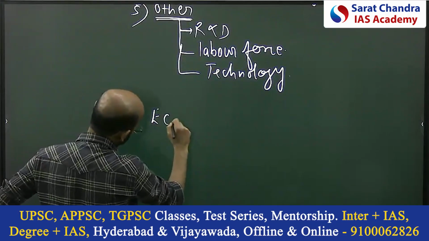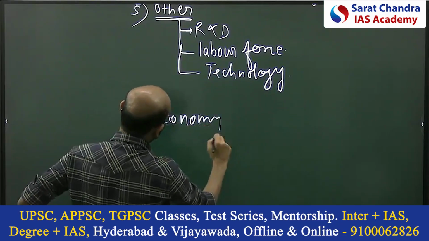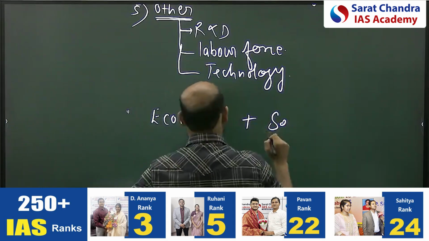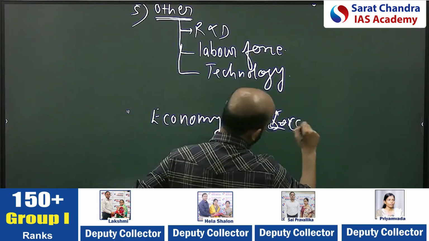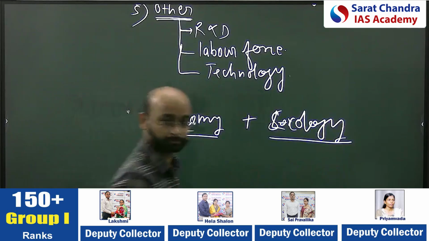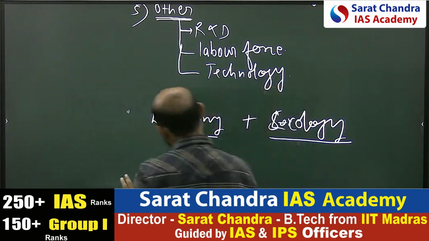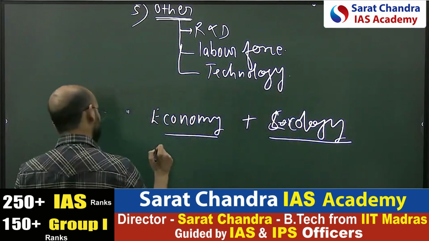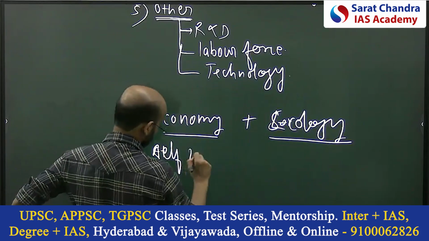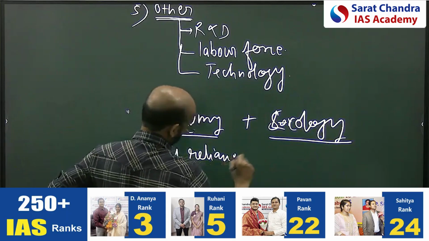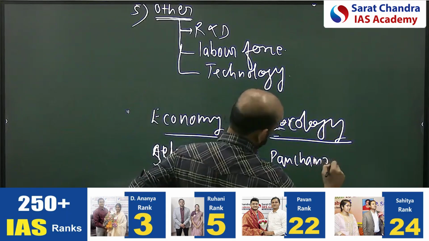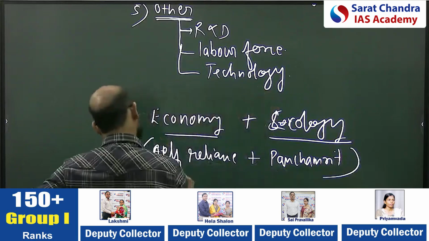So here the different ways of concluding can be used. Remember, we should ensure resources, economy plus environment, ecology, and society should be part of it. In order to create that, we need Atmanirbhar Bharat, that is self-reliant, plus Panchamrit, which is related to climate change.